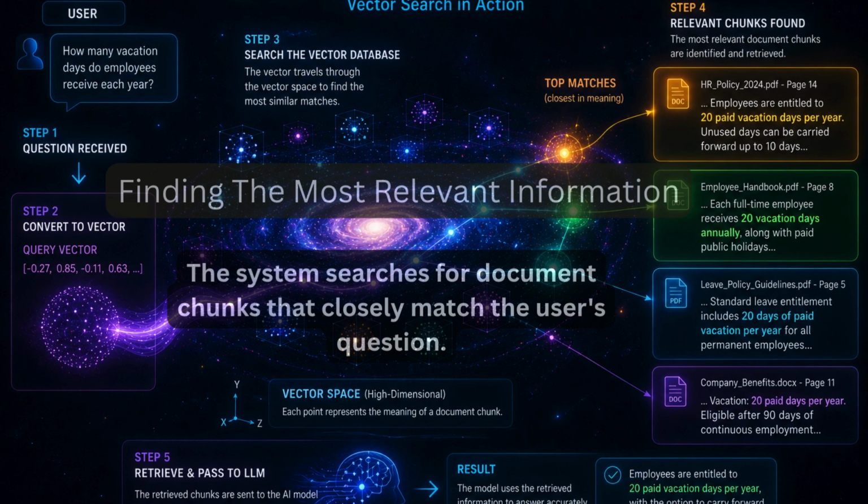Suppose an employee asks, "How many vacation days do employees receive?" The question itself is converted into an embedding. The system then searches the vector database, not for matching keywords, but for matching meaning. Within milliseconds, it identifies the most relevant chunks and retrieves them.